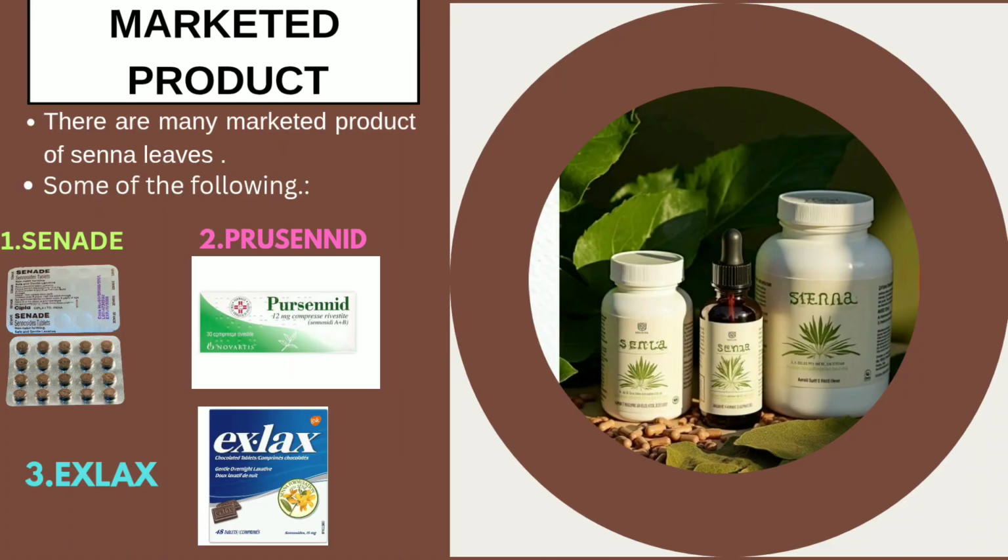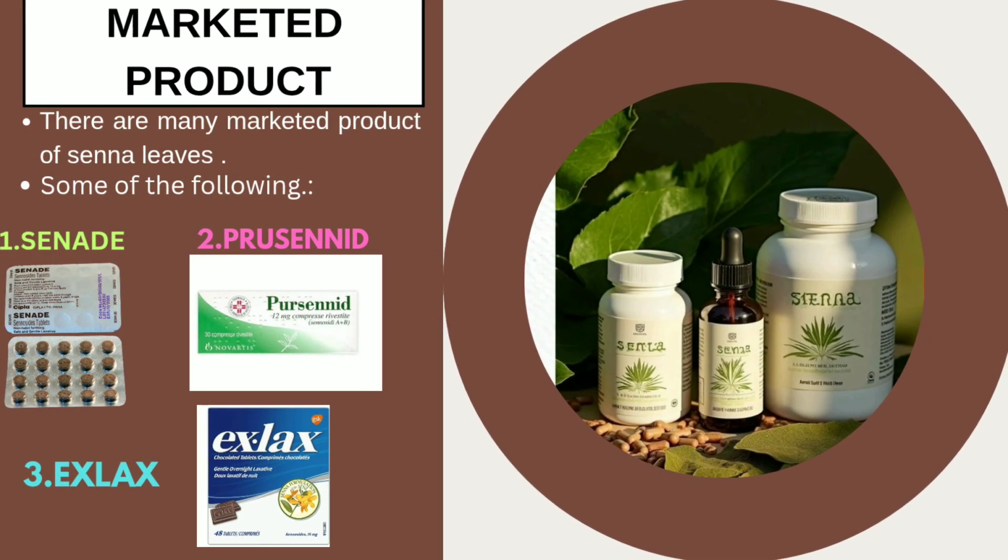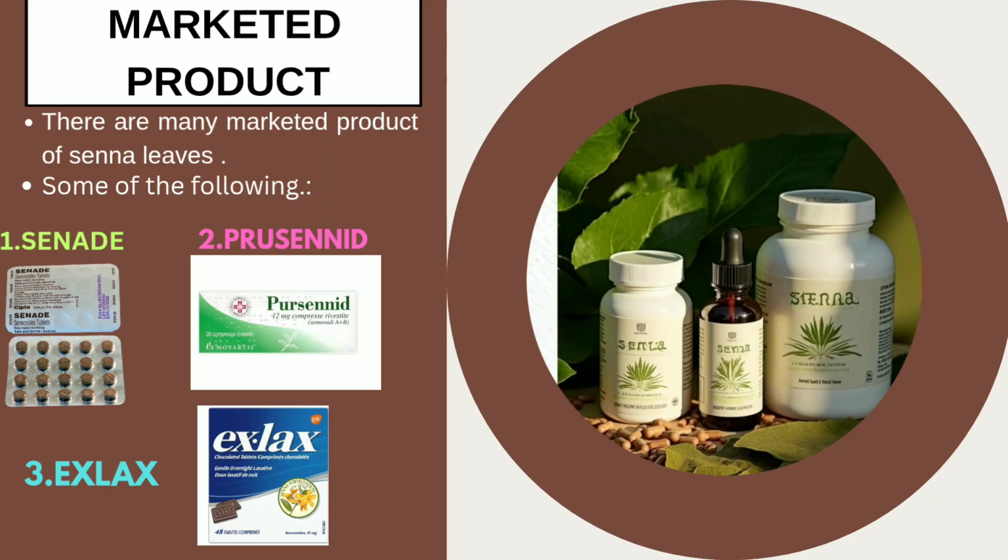Further, about the marketed preparations of senna leaves. There are many marketed products of senna leaves, some of the following: Senokot, Pursennid, and Exlax. Senokot tablet is sold under the brand Cipla, Exlax is sold under the brand GSK, and lastly, Pursennid is sold under the brand Novartis.